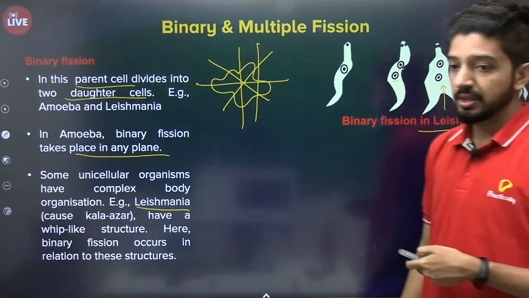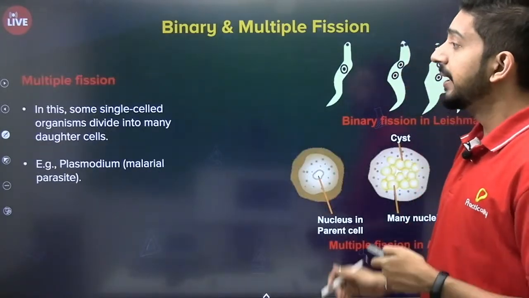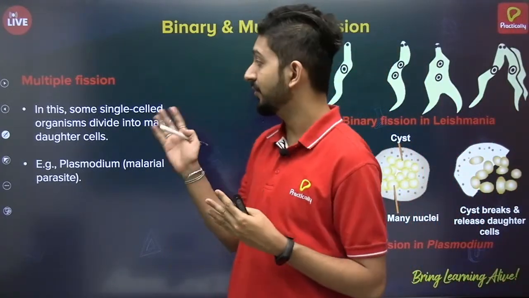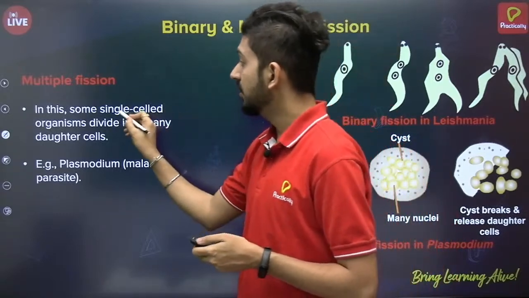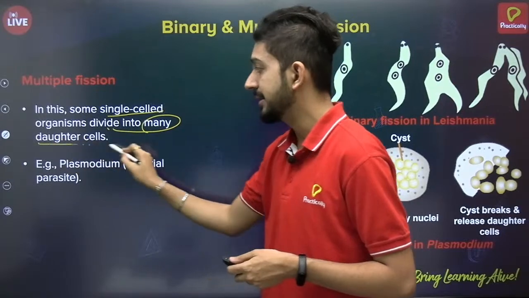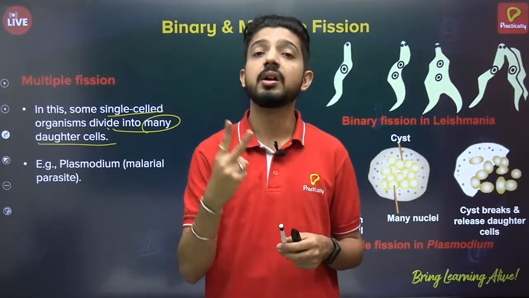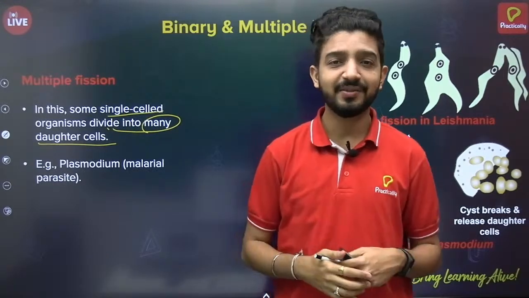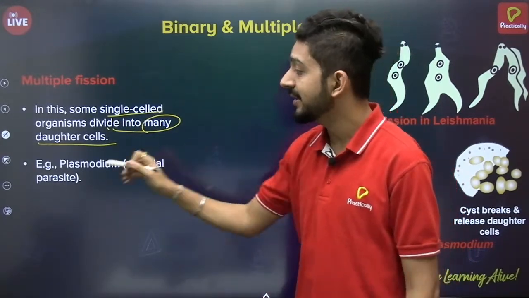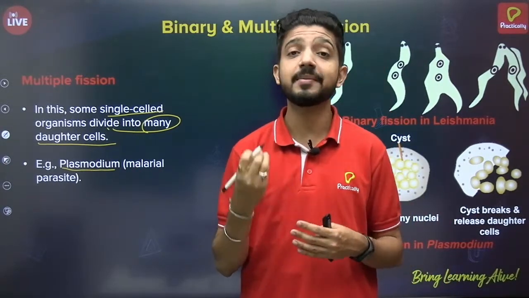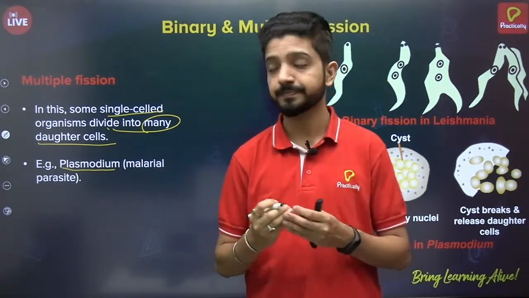Moving ahead, multiple fission. This is the second type of fission. First was binary, now we have multiple fission. In this also, a single-cell organism divides into many daughter cells. In binary, bi means two, it divides only into two, but in multiple it divides into many. A simple difference between them. An example of this is Plasmodium, one of the pathogens which causes malaria, and it is a protozoa.